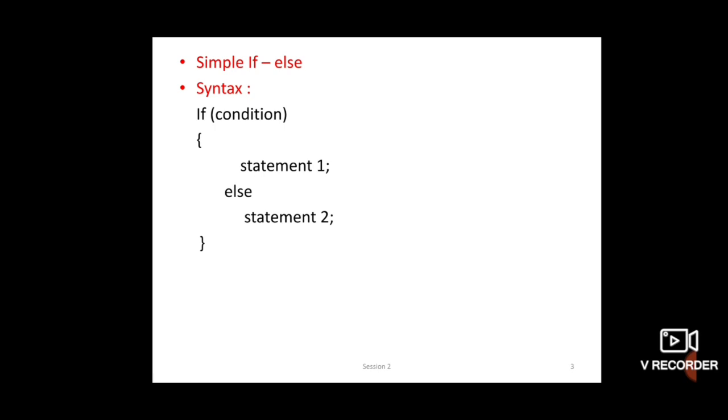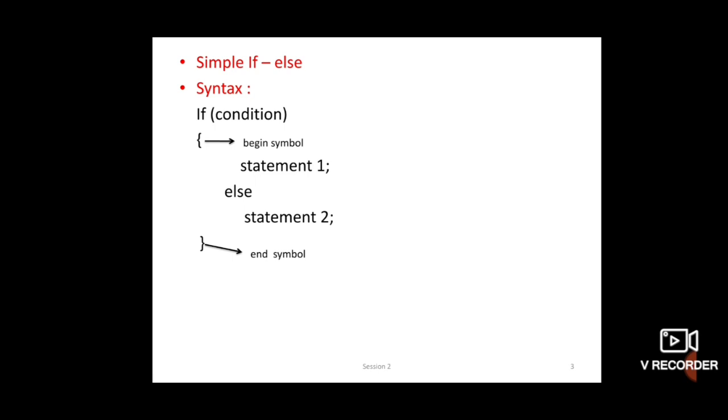Now see students, I think you know the meaning of this else word. It means if the condition is true, then statement 1 is executed. If the condition is false, then statement 2 is executed. Now what is the meaning of these brackets? These brackets are nothing but begin and end, the symbol for begin and end of the program. Now this is a simple if statement.